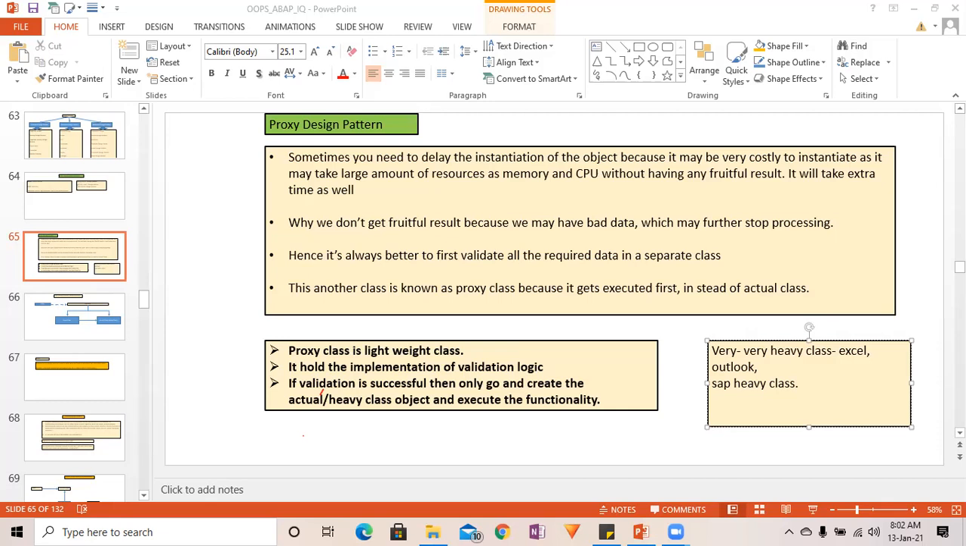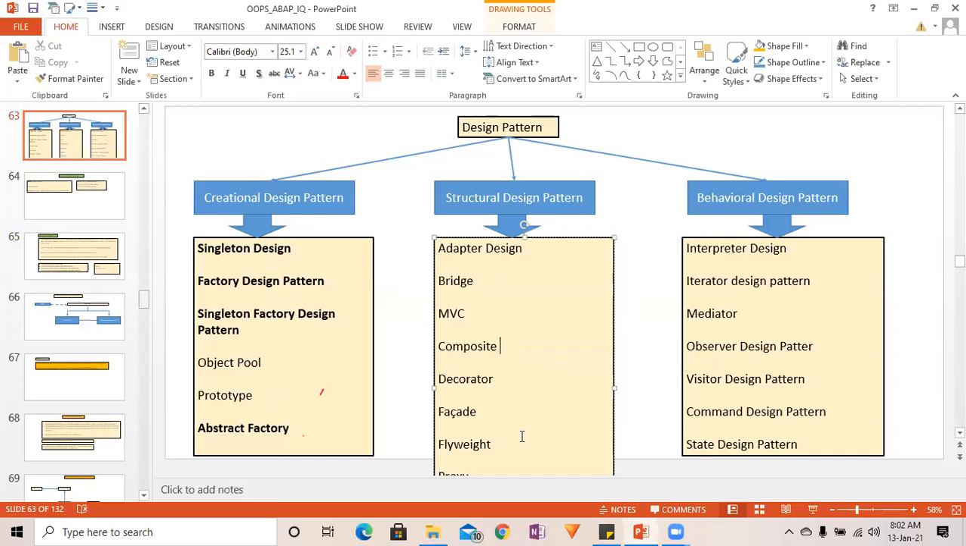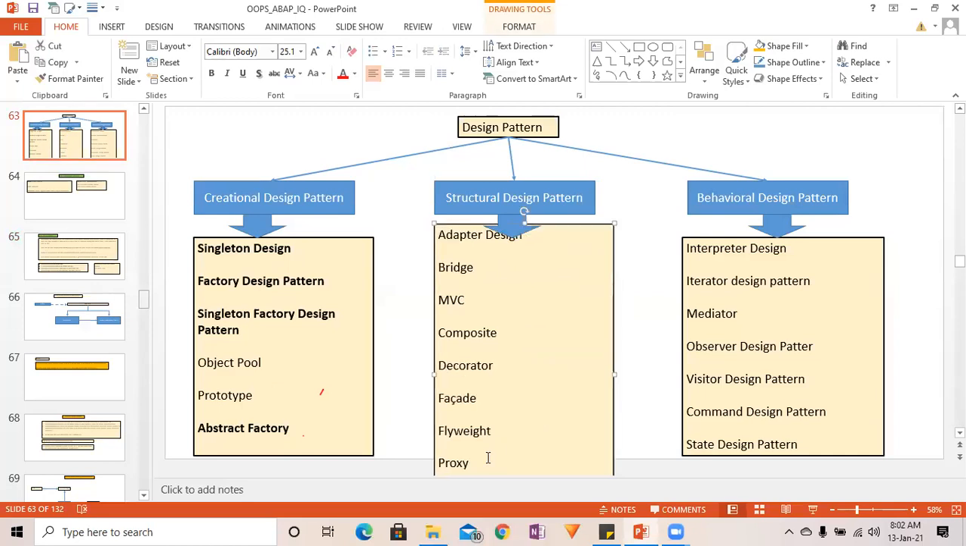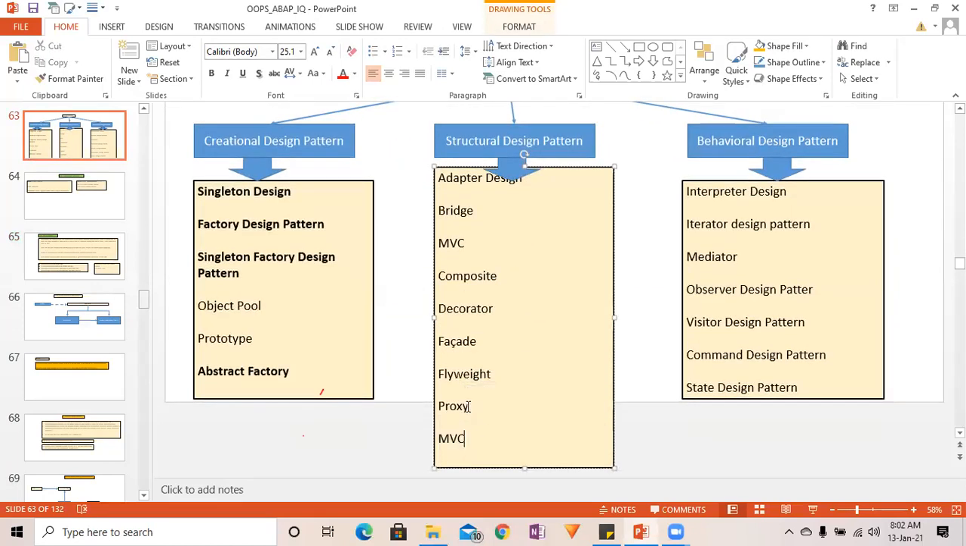We are having three: creational, structural, and behavioral. So it will come under the structural design pattern. We are going to change the structure, right? We are just doing some manipulation with the structure, right? So here you can see that proxy and MVC are at the end, right?